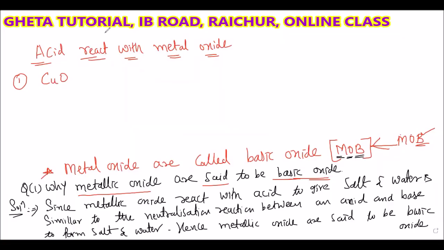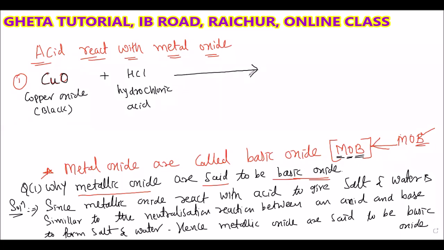CuO is called copper oxide, and this copper oxide is black in color. When it reacts with hydrochloric acid, HCl, you know that you will get salt and water. What is the salt you will get here? Copper chloride.